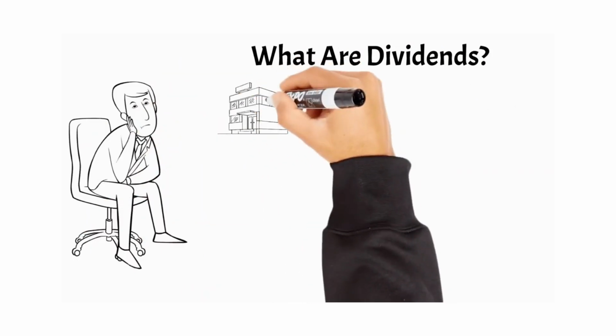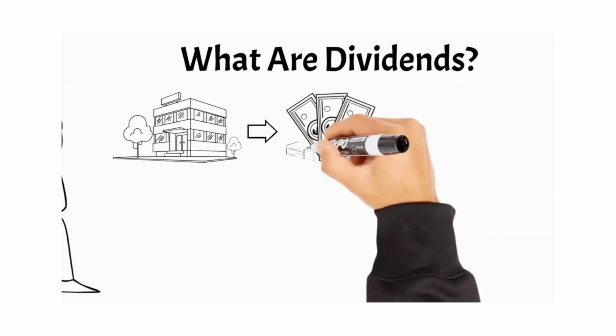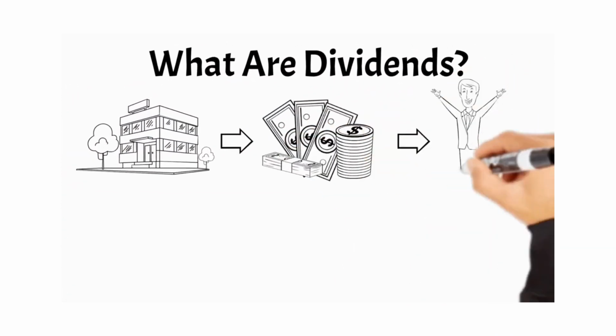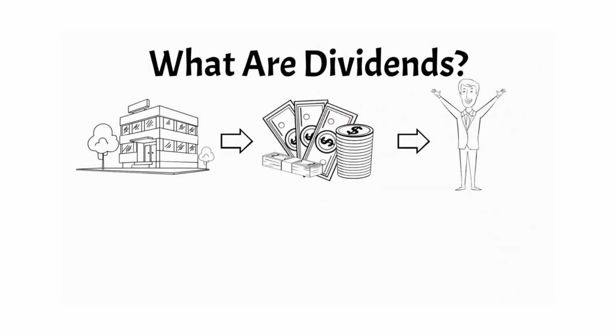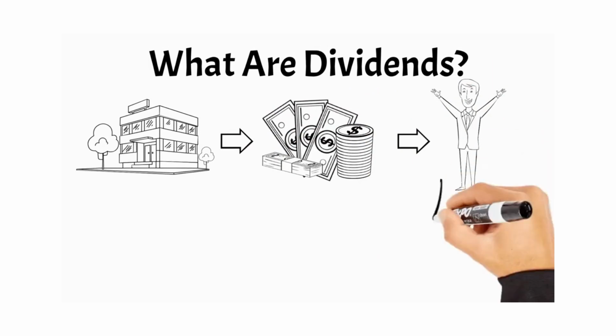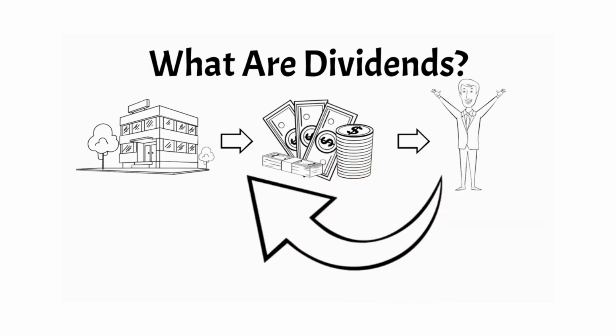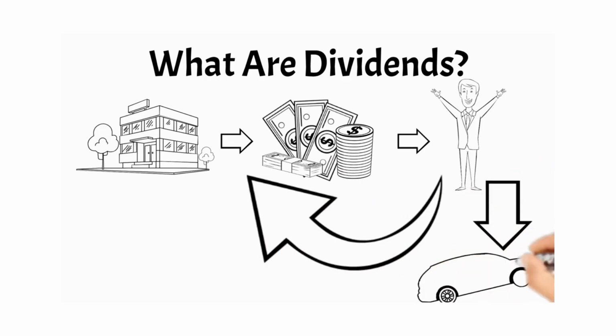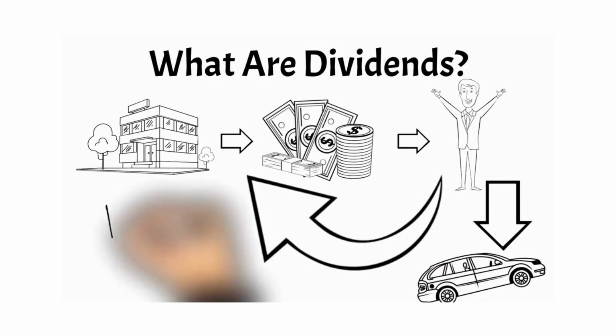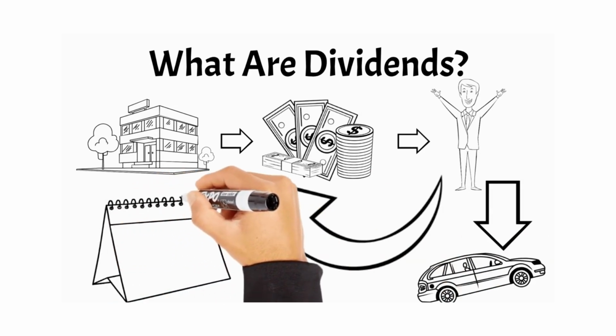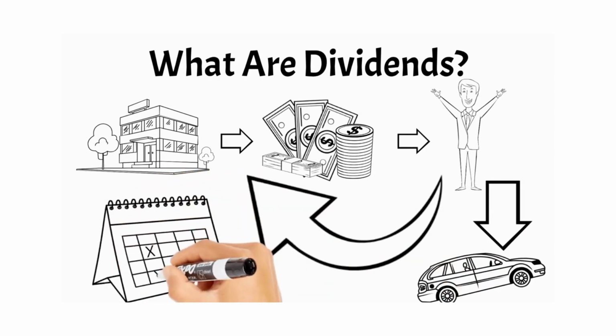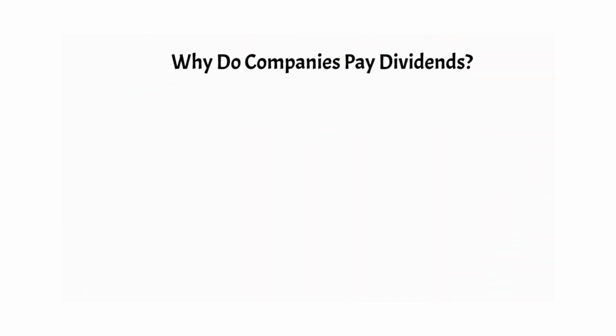Dividends are a payment made from a company to the shareholder of that company as a reward for owning their stock. Dividends are paid out in cash, so the investor can choose what he or she may want to do with them. You could, for example, reinvest the dividends back into the company they came from, invest those dividends into another company, or even just spend them on everyday goods and services that you may want. Dividends are usually paid out on a monthly or quarterly basis, and that'll depend on which company in particular that you're investing in. So why do companies want to do this then?